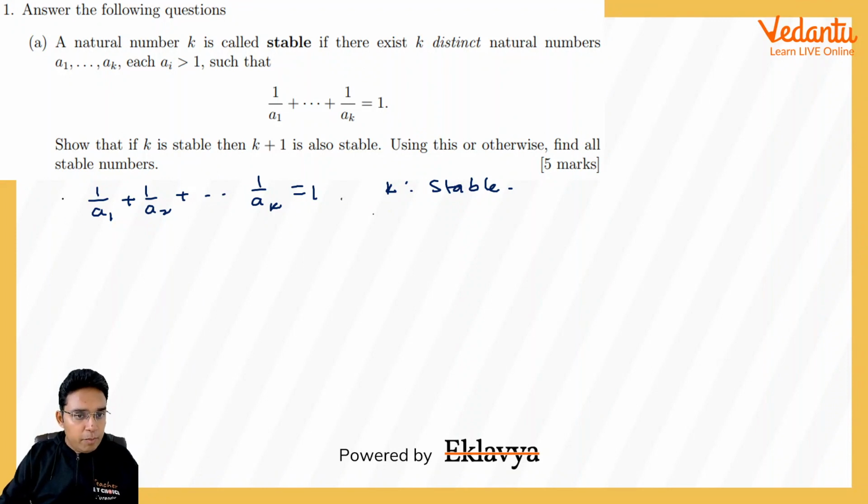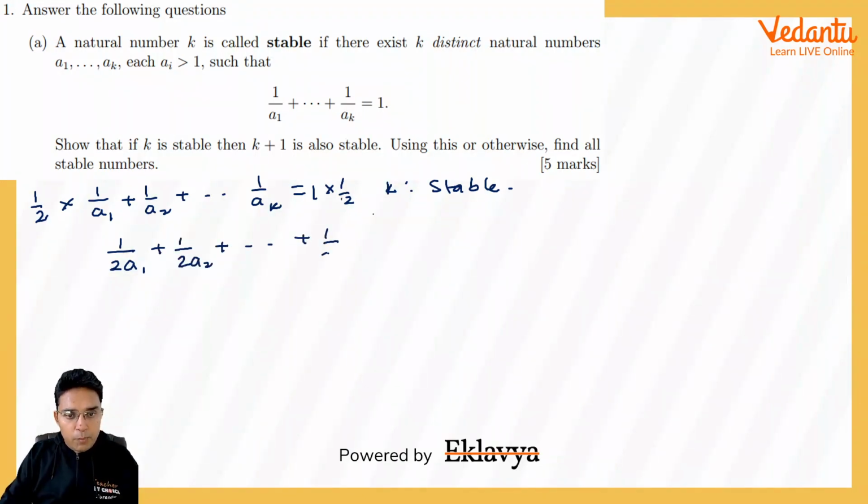Now if I multiply by 1 by 2 on both sides, we will be getting 1 upon 2a1 plus 1 upon 2a2 and so on plus 1 upon 2ak is equal to half.